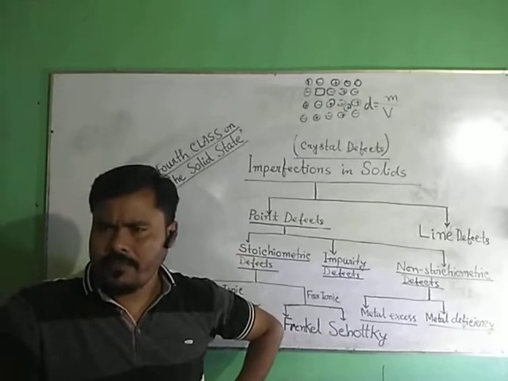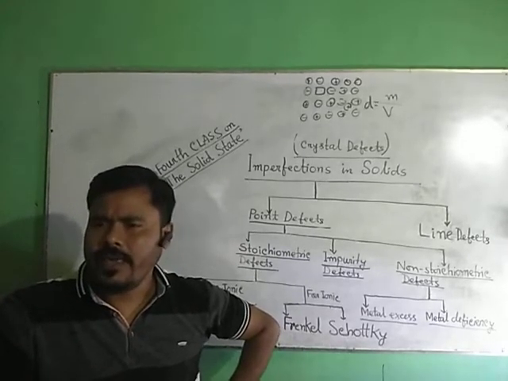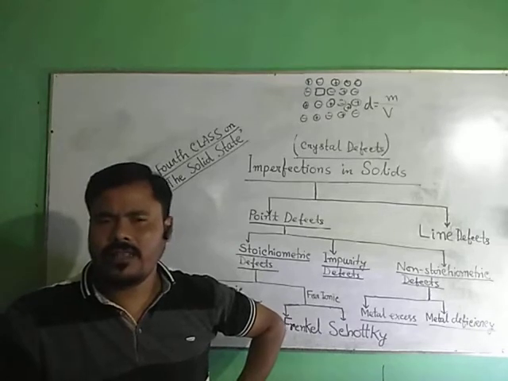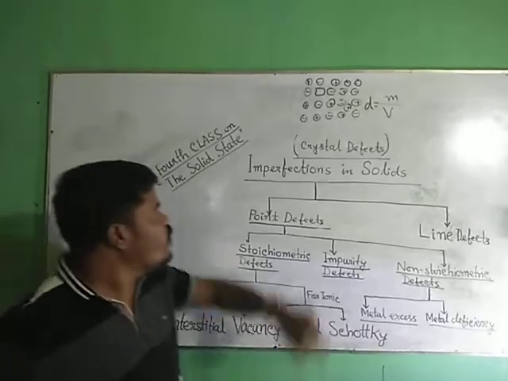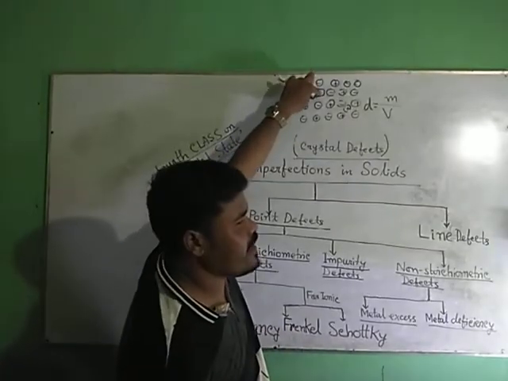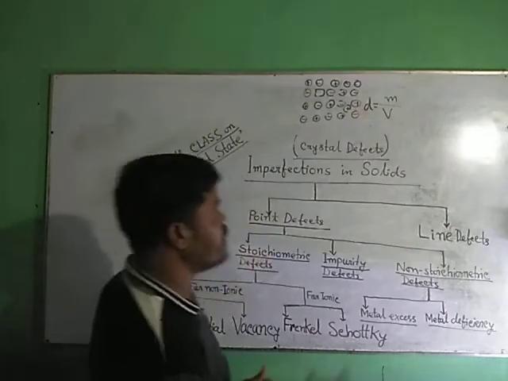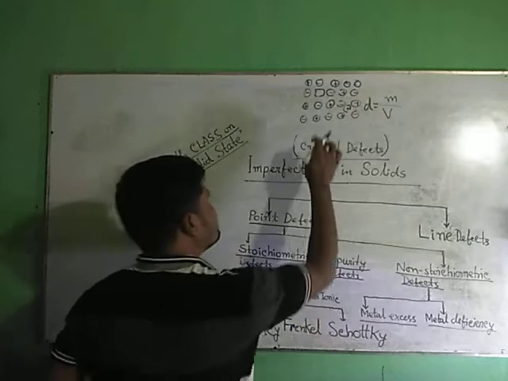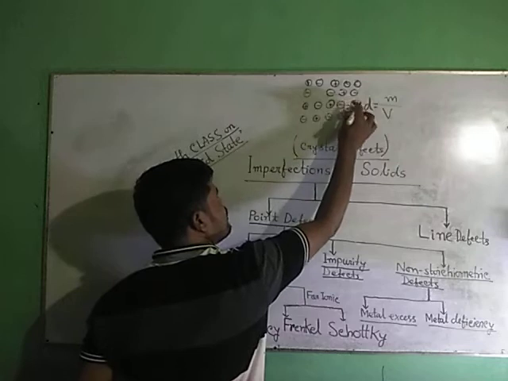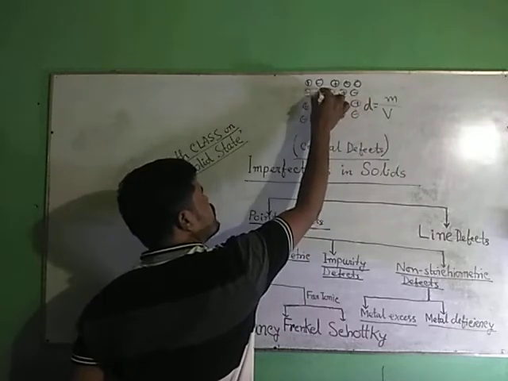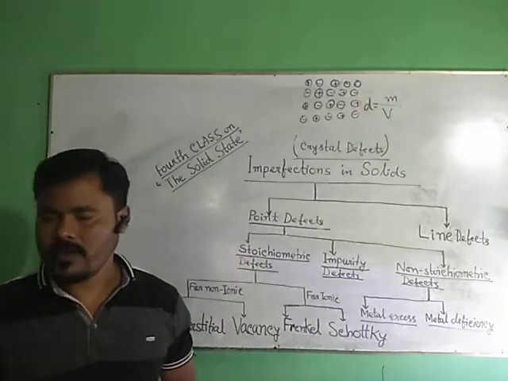After discussion of Frenkel defect, you can tell your own about Schottky defect. What is the condition? When the cation is large, that is, there is no size difference between cation and anion, then can the cation occupy the interstitial site? No. Can the cation occupy the interstitial site? No. So see what will happen.